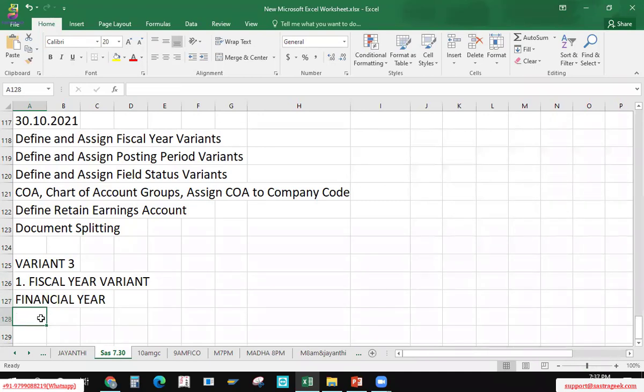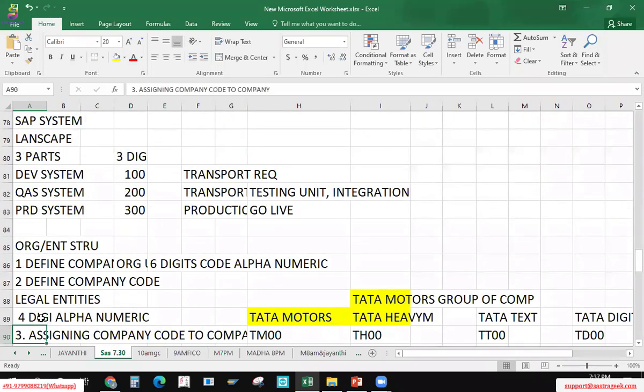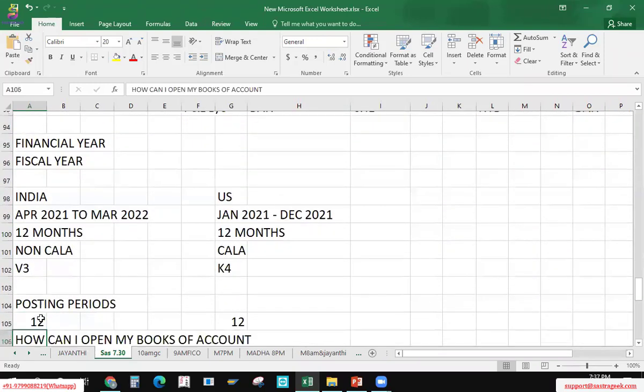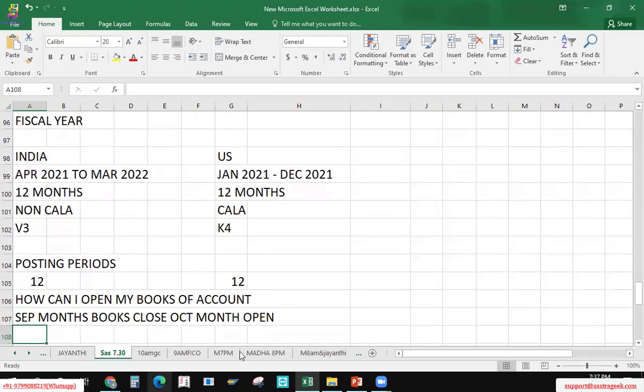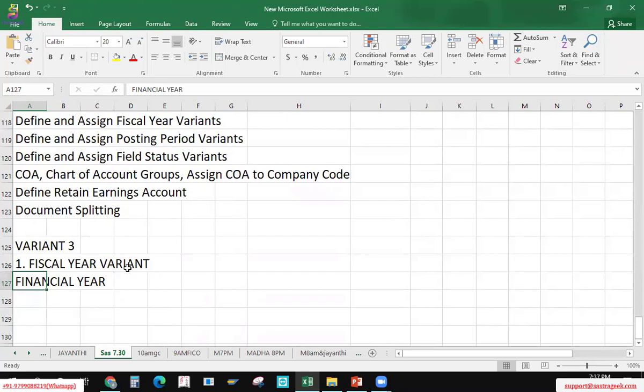So who is our client here? Hima, who is our client here? For whom are we posting the books here? Tata Motors. I think we created TM00 if I'm not wrong. So for our Tata Motors, what fiscal year is Tata Motors following?